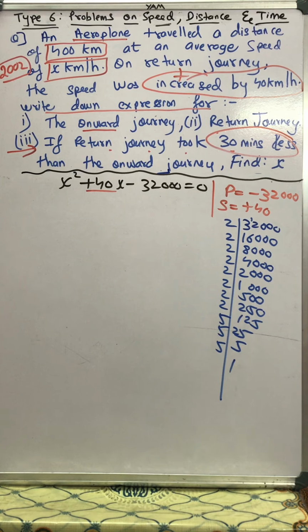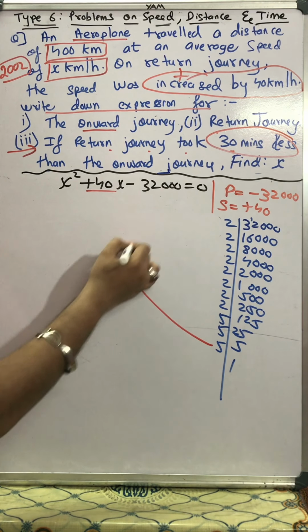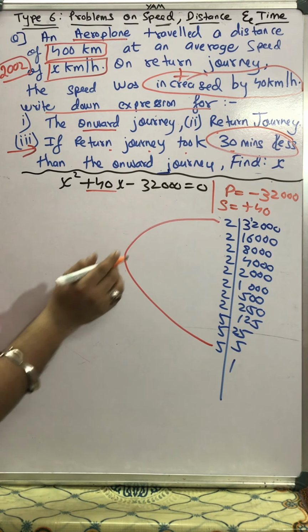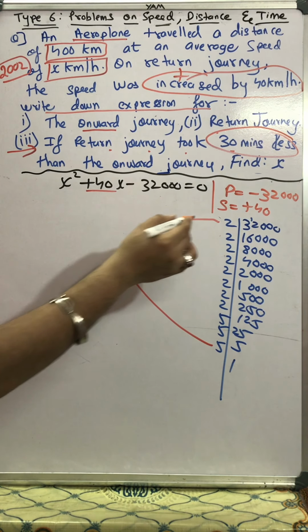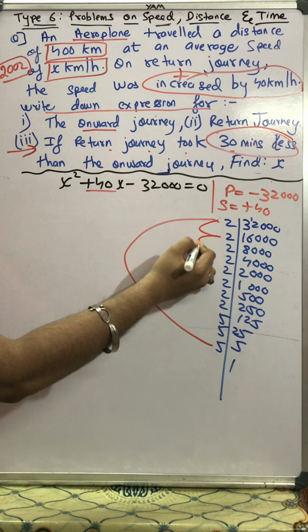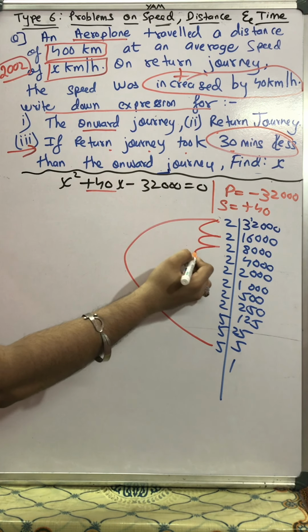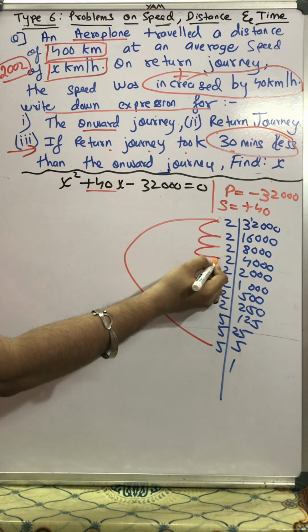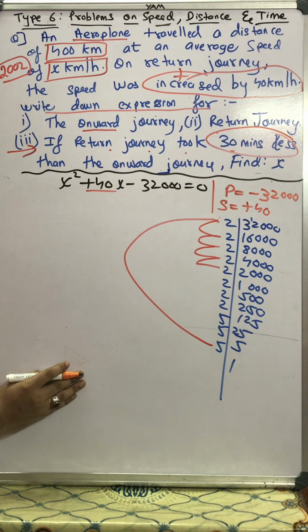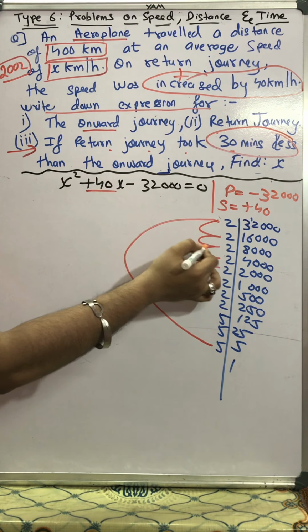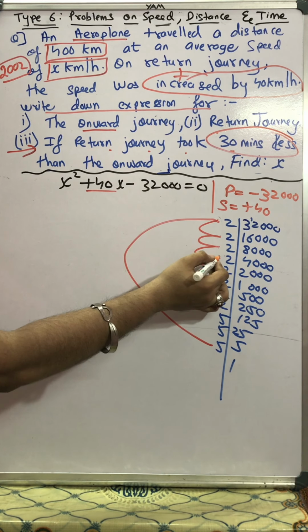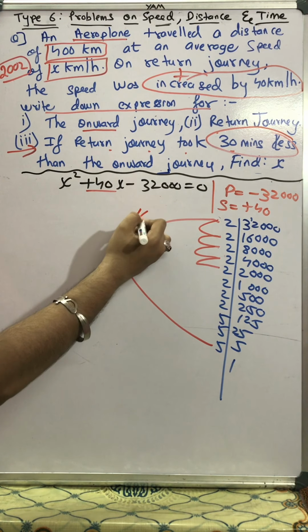Okay, now I'll try 5 2s are 10, 10 2s are 20, 20 2s are 40, 40 2s are 80, 80 2s are 160.